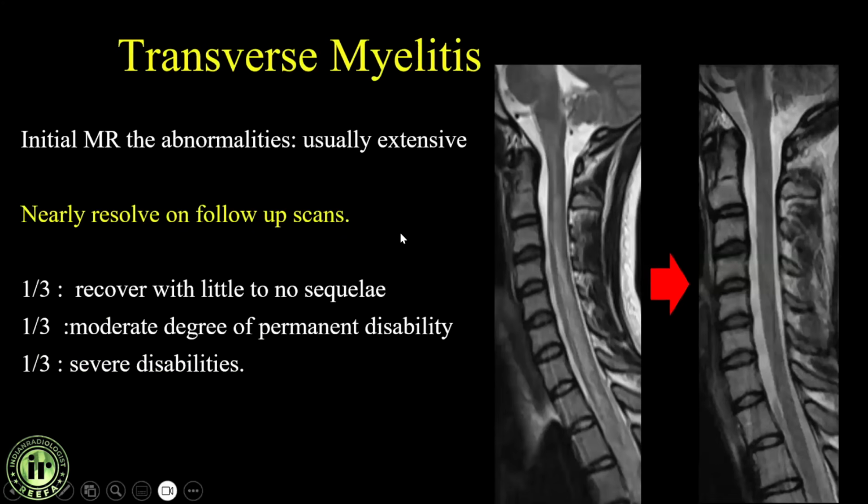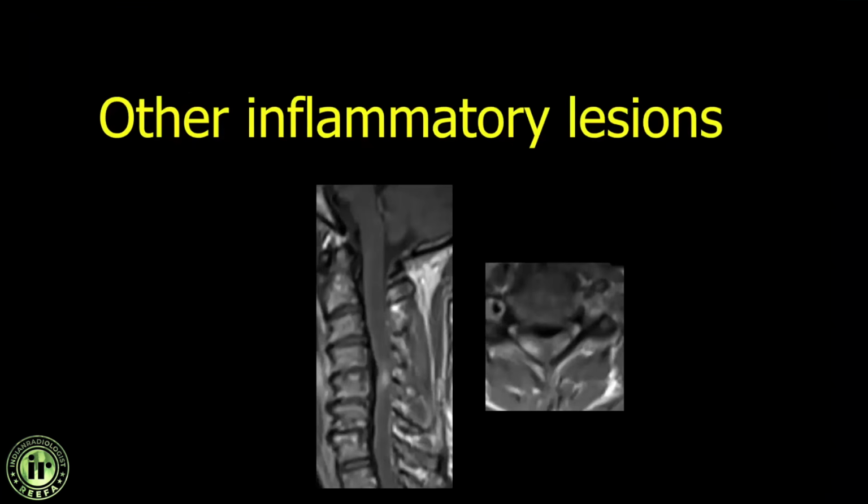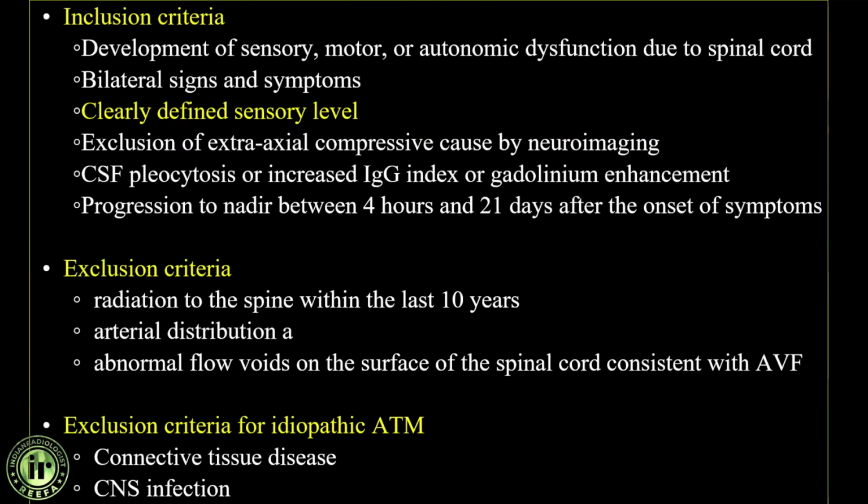Initial MR abnormalities are usually extensive, but 1/3 of cases may completely resolve. 1/3 have severe disability, and 1/3 can have a moderate degree of permanent disability. There are defined inclusion and exclusion criteria for transverse myelitis, including clearly defined sensory levels clinically.